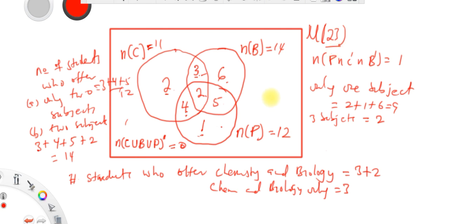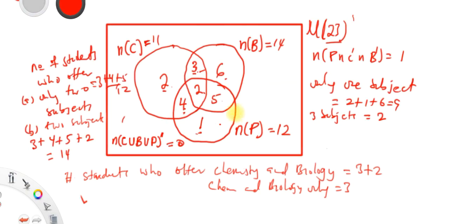So, guys, having explained it to you, let us look at the question and try to solve it. It is also important to know that the number of students who offer chemistry and biology only is the same as the number of students who offer chemistry and biology but not physics.